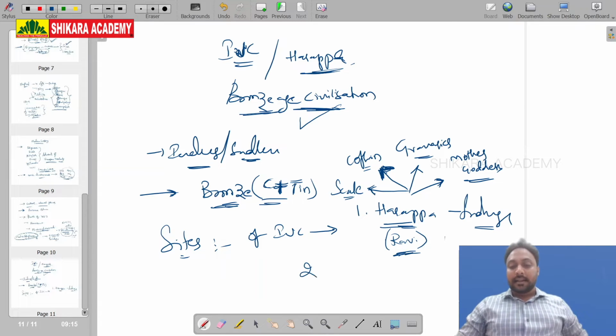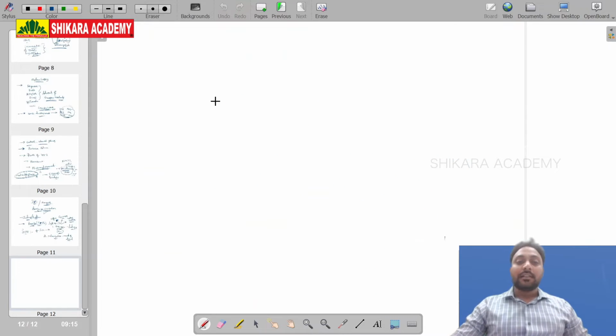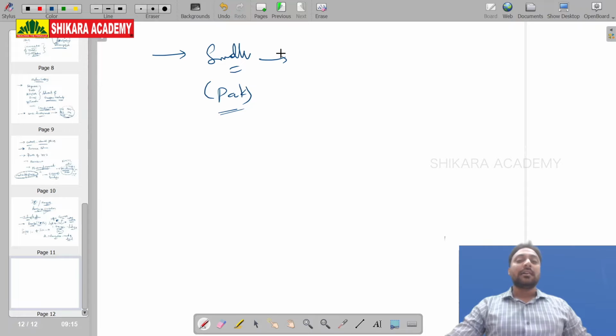Second, the most important, Mohenjo-daro, simply called the mound of the dead. What is the most important excavated site? Mohenjo-daro, first of all, is on the banks of the Sindh River. It comes under today's Pakistan. Both Harappa and Mohenjo-daro come under the Pakistan region.